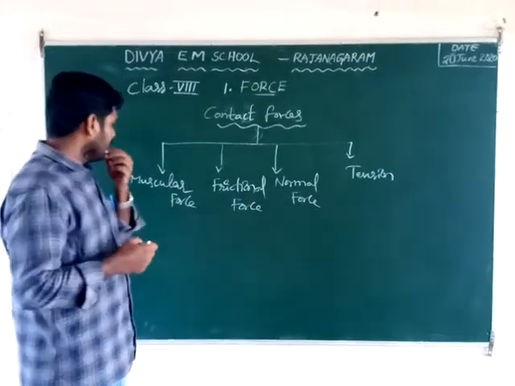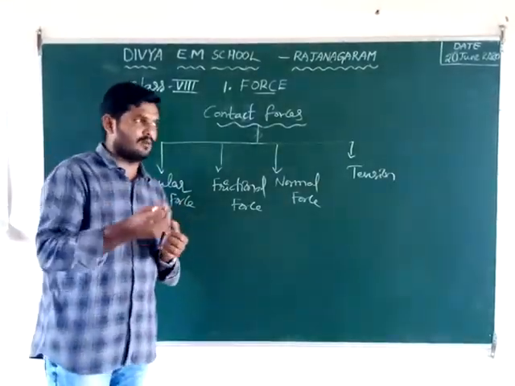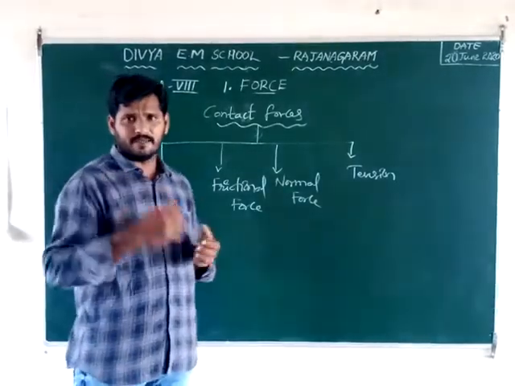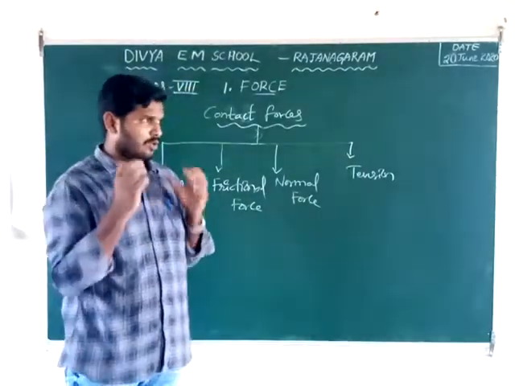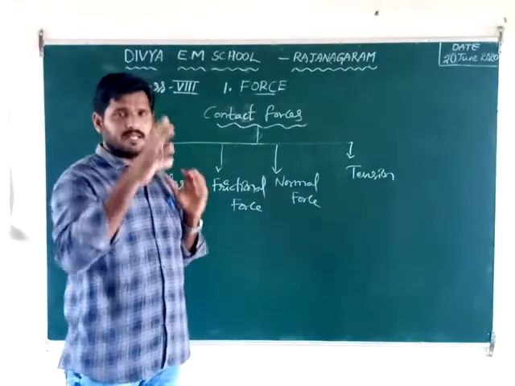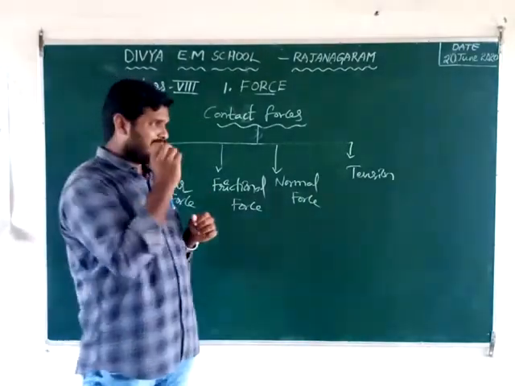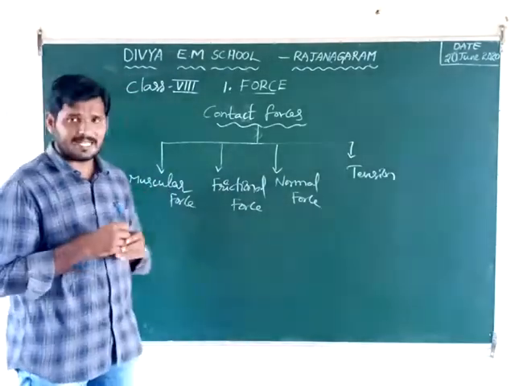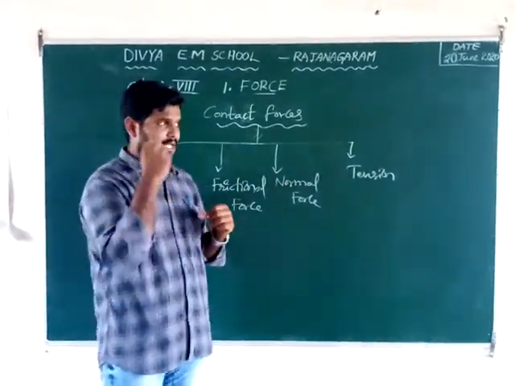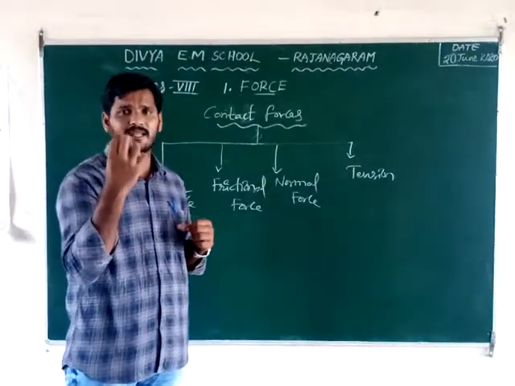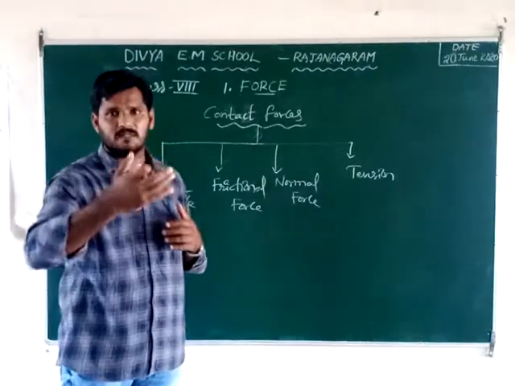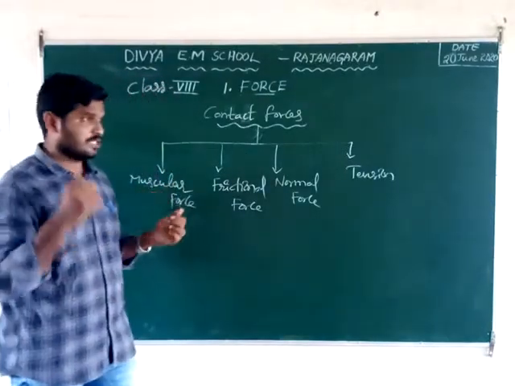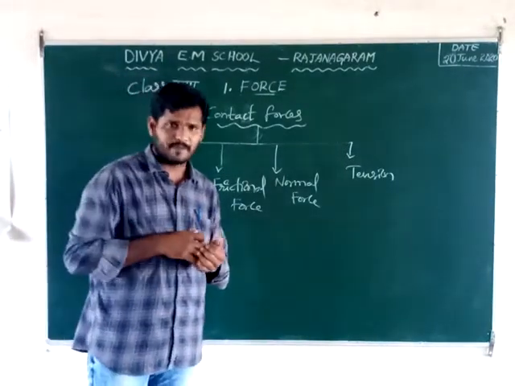Here I will give another example of muscular force. That is, we take a cricket ball or football, anything in your hand, and throw it some distance. What happens here? The muscular cells are acting on our body. Then the ball in your hand is thrown some distance, small or big. The best example of muscular force is throwing a cricket ball or any ball.